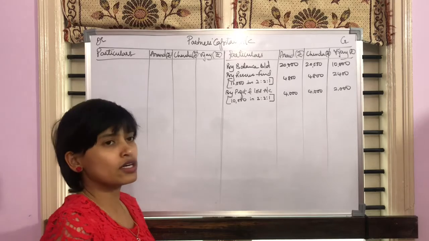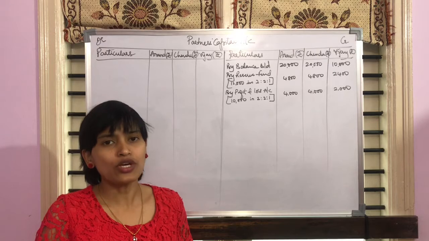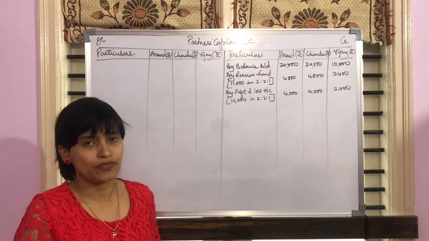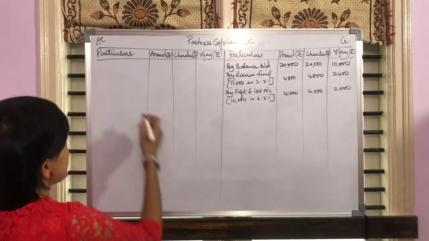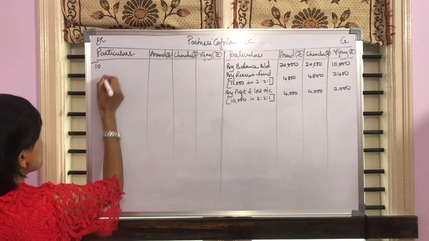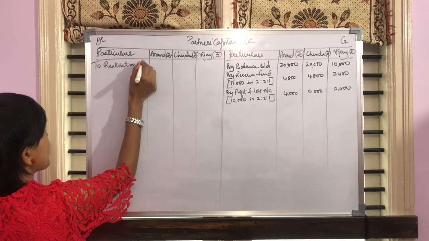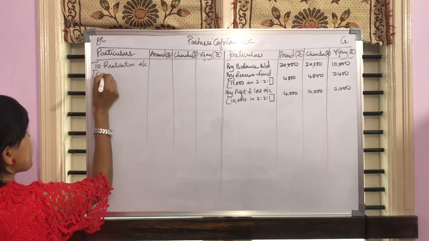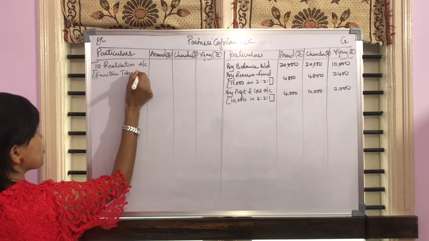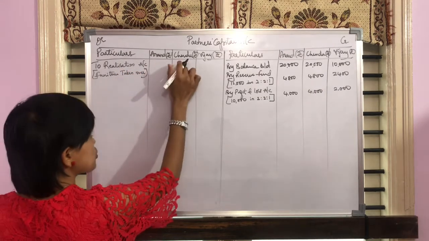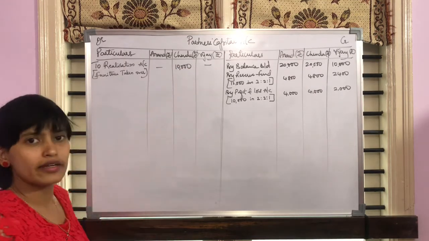Now students, in the question we have understood that Chandu is going to take over the furniture. We have also shown this in realization account. Let's present this information in partner's capital account. So write it as to realization account, in bracket furniture taken over by Chandu. Only in Chandu's amount column write rupees 10,000.